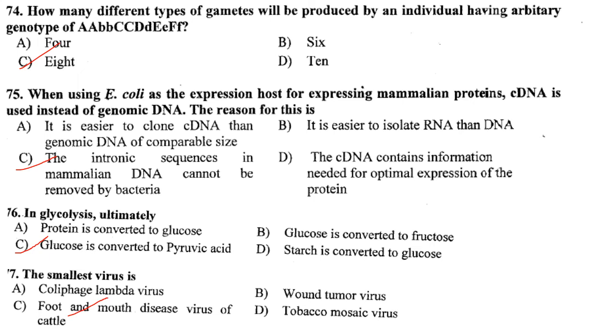In glycolysis, ultimately what happens? Glucose is converted to pyruvic acid. Answer is option C. The smallest virus, out of these, is foot and mouth disease virus of cattle. So answer is option C.